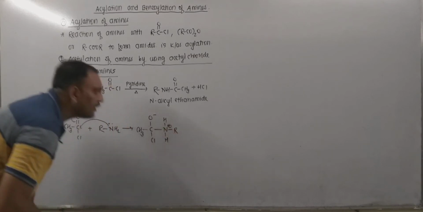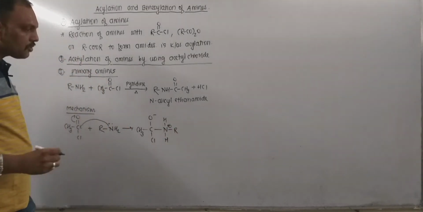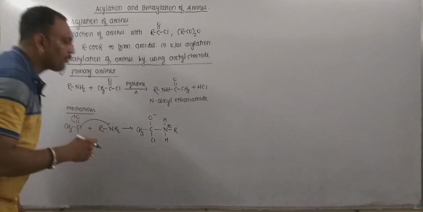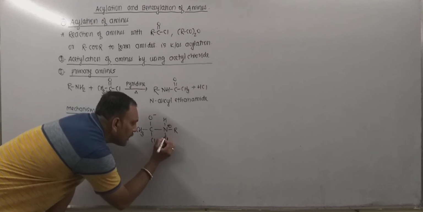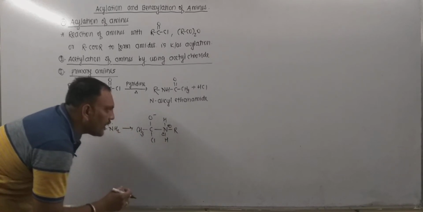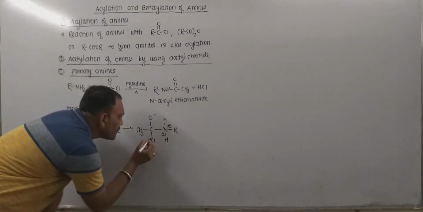This leads to the formation of an intermediate. Now nitrogen becomes positive. In order to nullify the charge accumulated on nitrogen, being electronegative, it attracts this electron pair towards itself, and thereby release of hydrogen in the form of proton takes place.